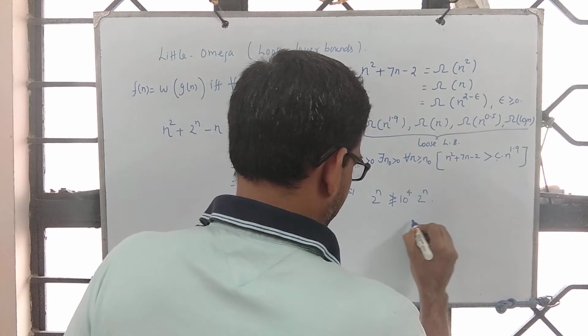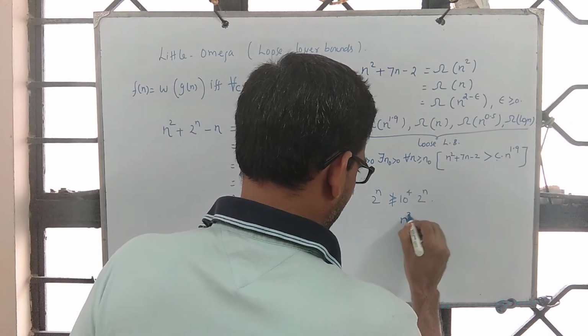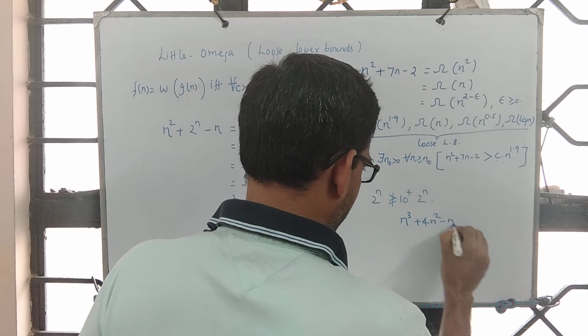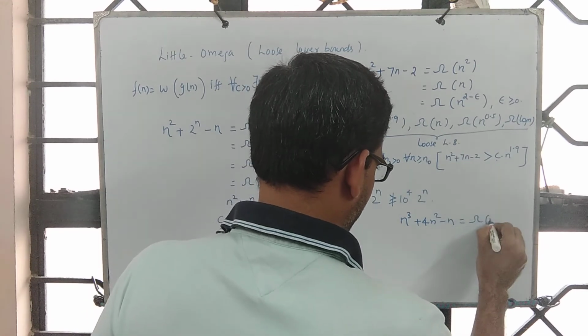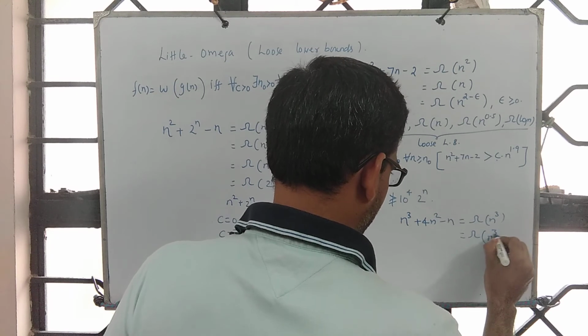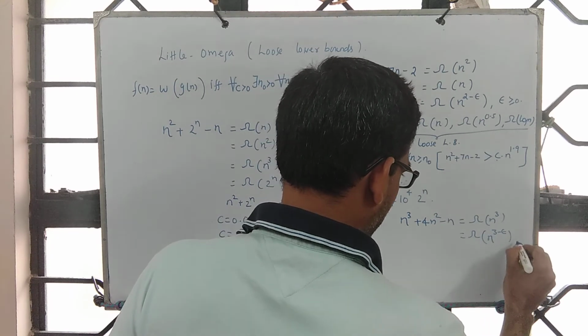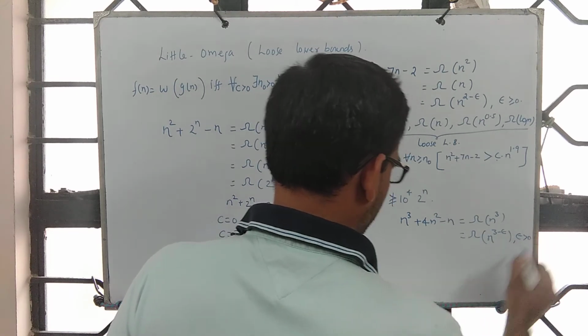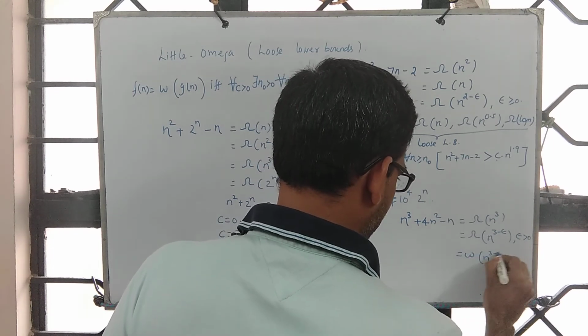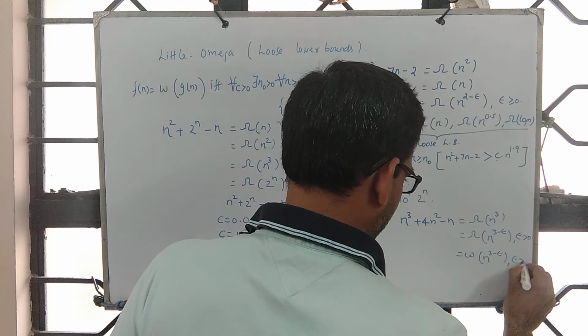So which means things like n cube plus 4n square minus n is omega of n cube. It is omega of n power 3 minus epsilon, where epsilon is greater than 0, and it is little omega of n power 3 minus epsilon, where epsilon is greater than 0.